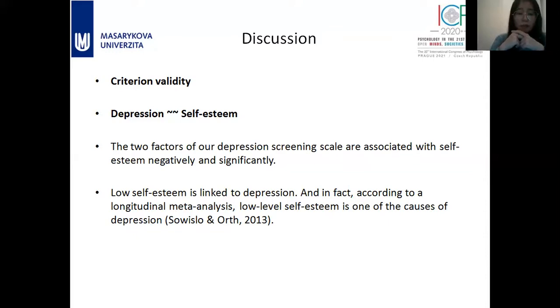We found that both dimensions of depression are correlated with self-esteem. This result makes sense because, according to a longitudinal meta-analysis, we know that a low level of self-esteem is one of the causes of depression. That means the relationship between these two variables is not a simple correlative relationship. Actually, it's a cause and effect relationship. So our result is consistent with this theory.